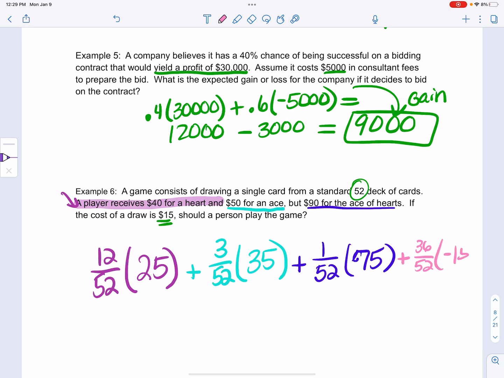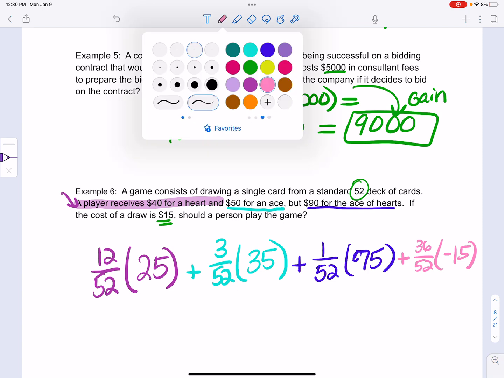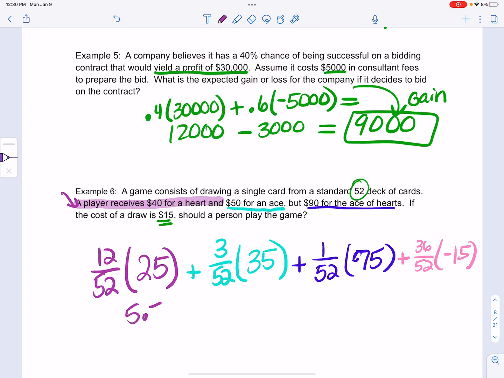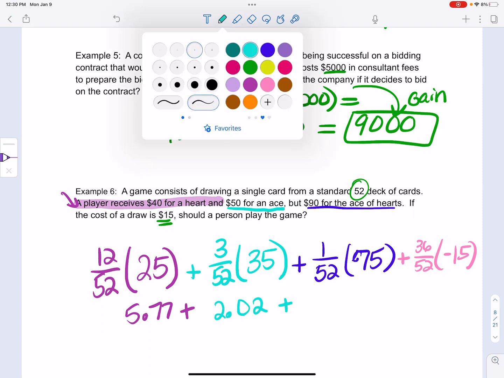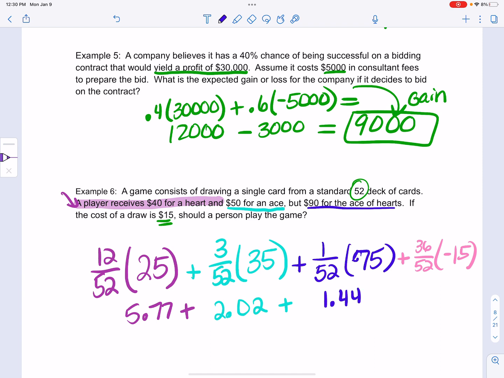I'm going to have to do these separately because I did not bring my phone in here. Then 3 divided by 52 times 35. I could have just typed this all into a calculator. 1 divided by 52 times 75 is 1.44.